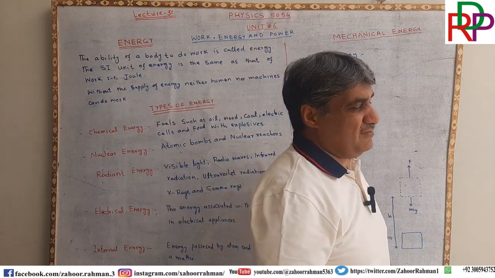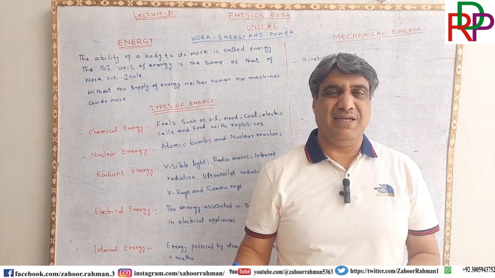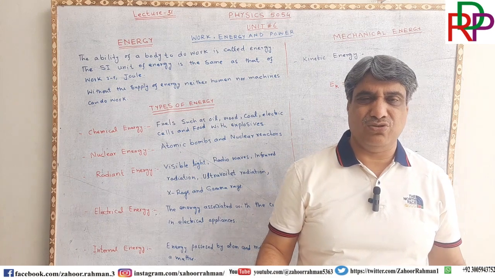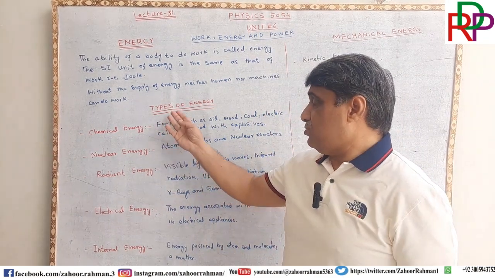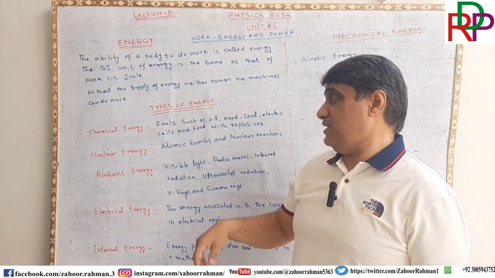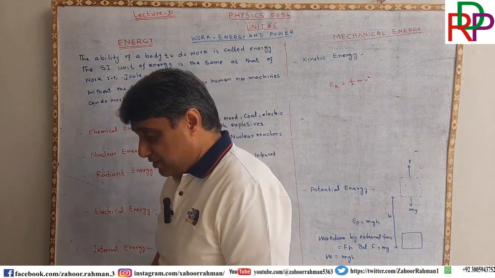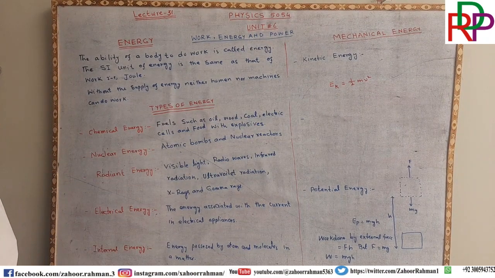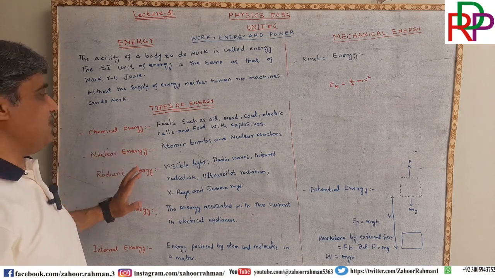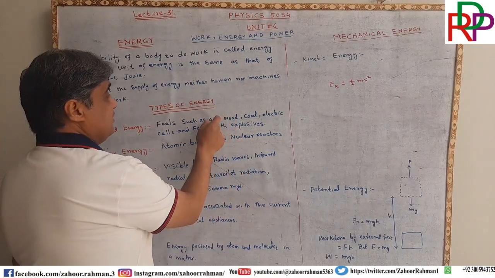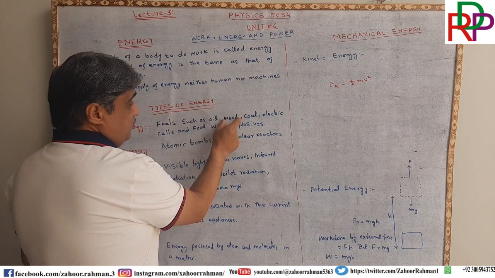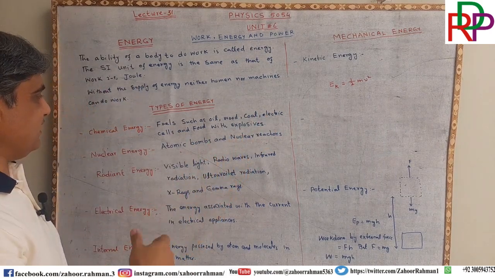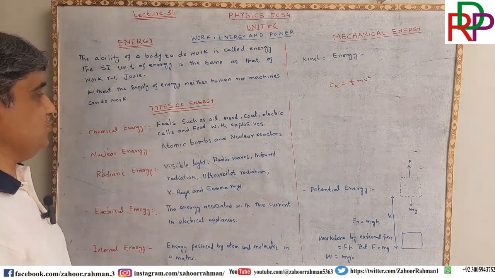So we defined the energy, but there are many other types of energy available around us. You must understand those types of energy. So the types of energy is our next topic, and the first one is chemical energy. Chemical energy is stored inside oil, wood, coal, electric cells, which are also known as dry cells, and food.